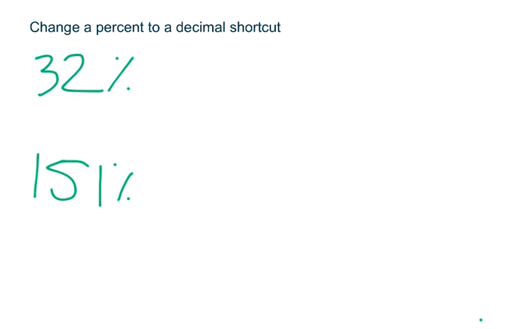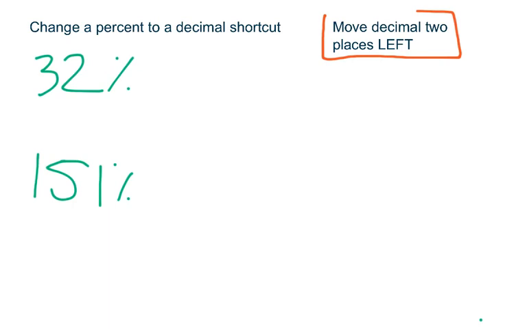So the shortcut, before I get into it, what the shortcut actually is just this right here. To convert from a percent to a decimal, move your decimal 2 places to the left. So for decimal to percent, it was moving the decimal 2 places to the right. Now we are doing percent to decimal, and that is 2 places to the left.